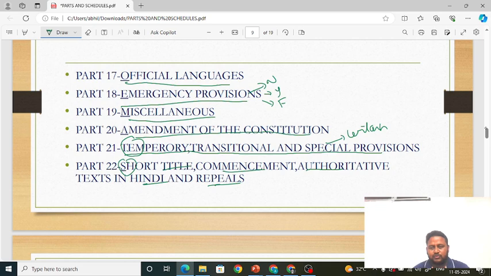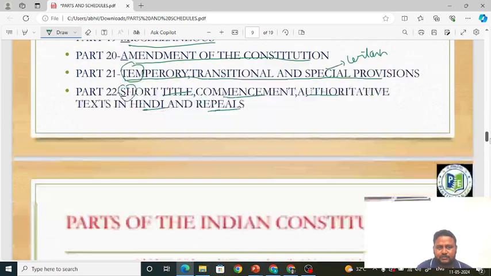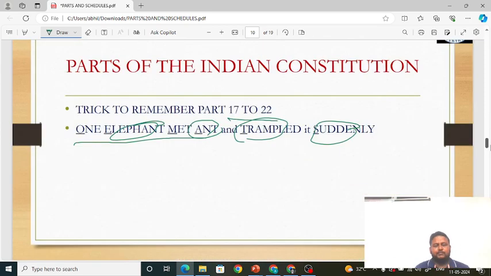Okay friends, this is the mnemonic to remember parts of the constitution. The mnemonic to remember part 1 to 10 is: you can fly directly from US to UP to meet the child of Sachin. For parts 11 to 16, what is the mnemonic?